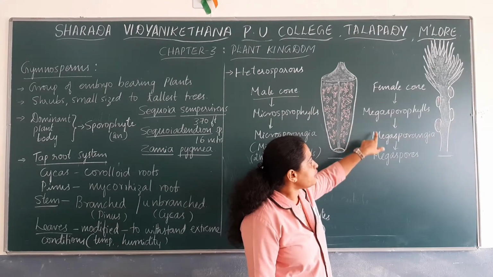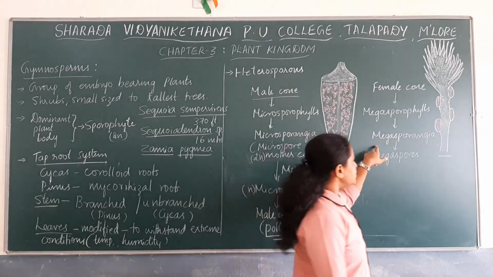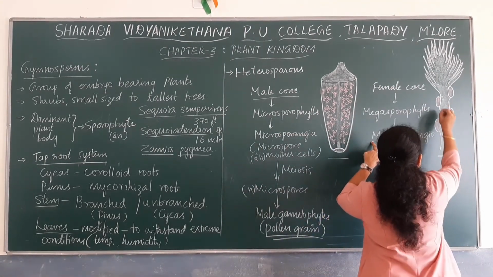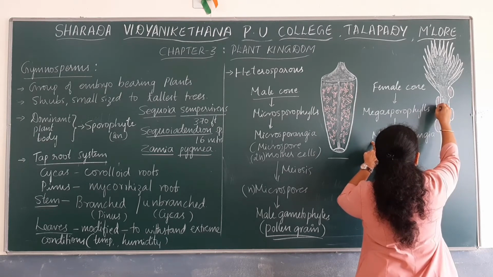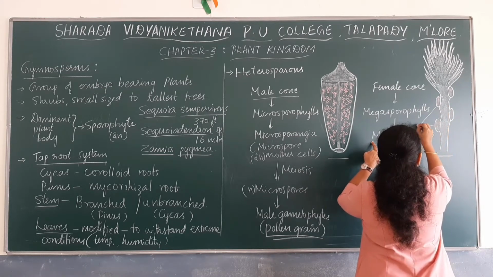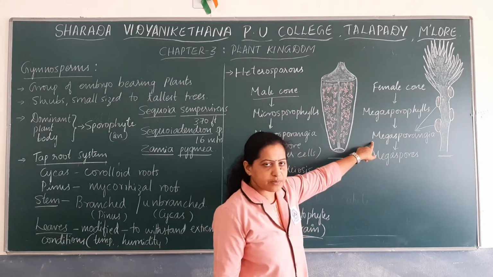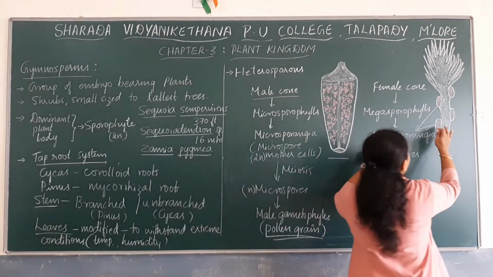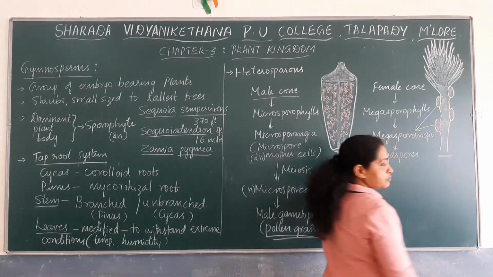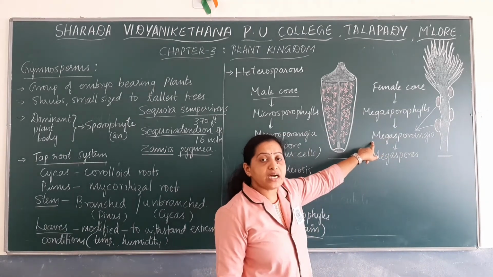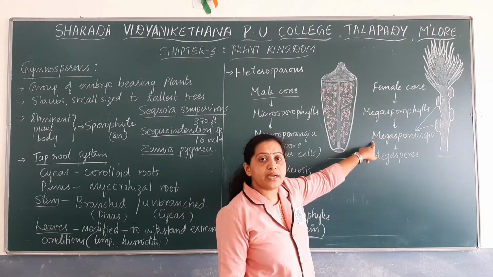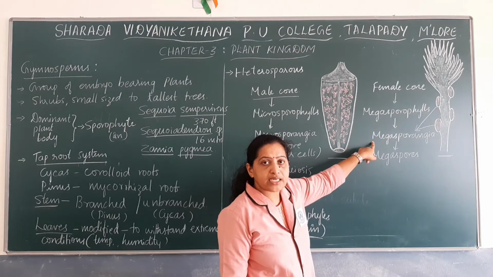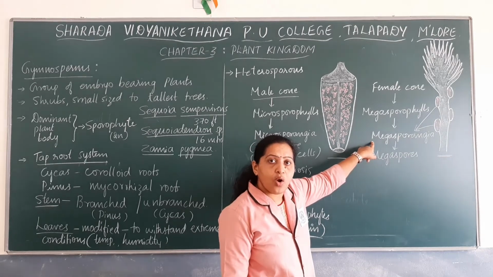Each megasporophyll consists of megasporangia. The structures that you can observe here are the megasporangia. Here you can observe 4 megasporangia. A megasporangium is also termed an ovule.